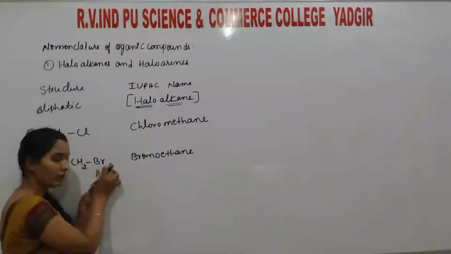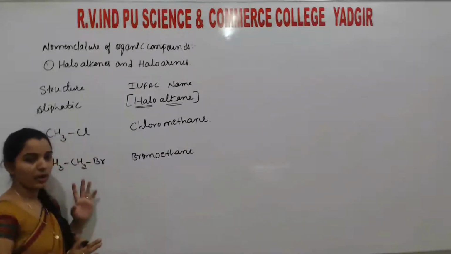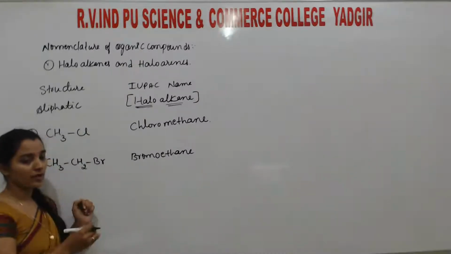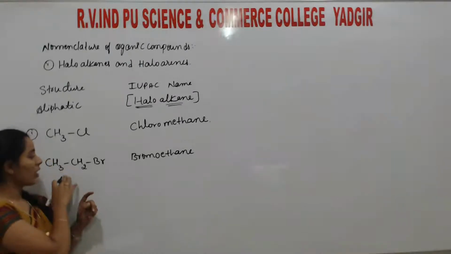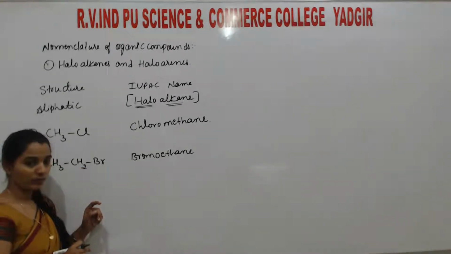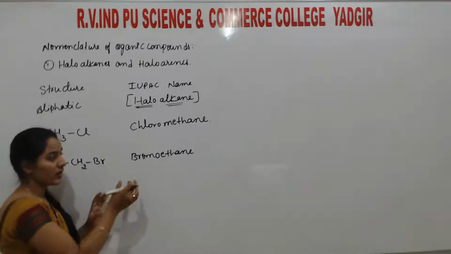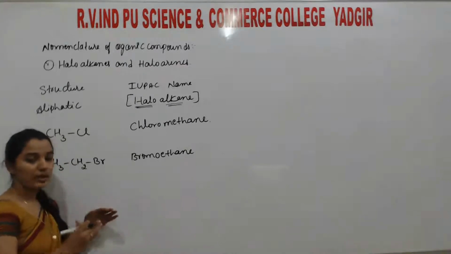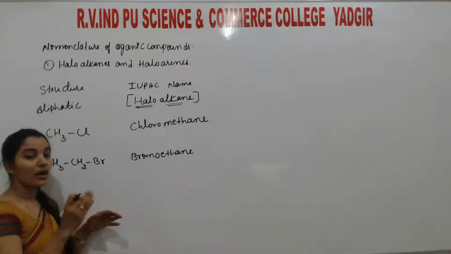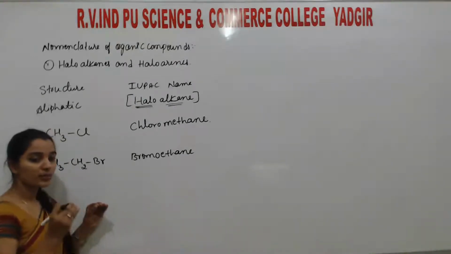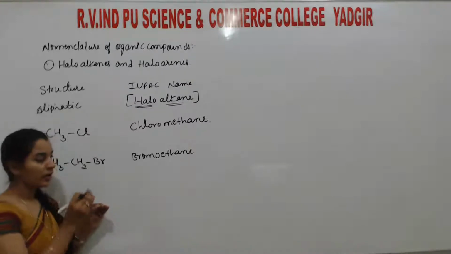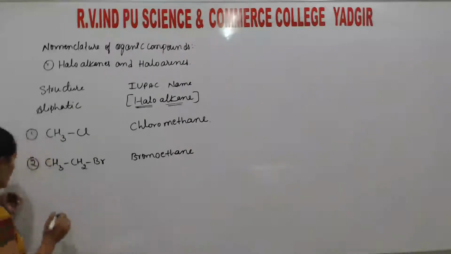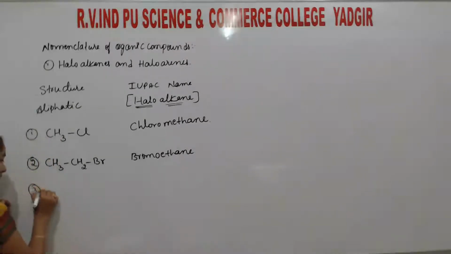Remember, the halogen atom is the functional group here. But even though it is a functional group, the priority is given to the alkyl group rather than the halogen group. Are you getting it? That's why it has a prefix, not a suffix. These halogen compounds, nitro compounds, and alkoxy compounds are used as prefixes; they are preferred in the form of a prefix rather than a suffix. Okay, next.